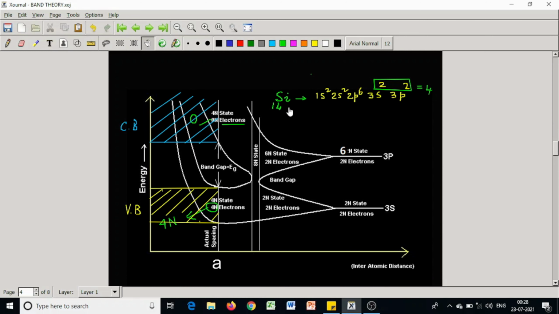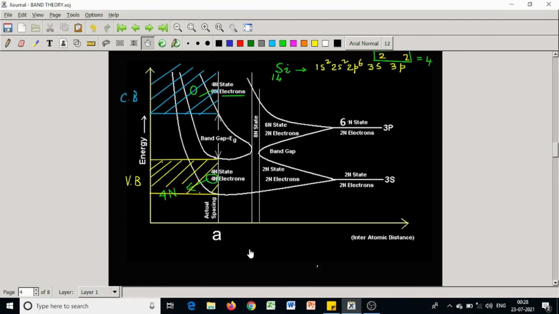Now, this is the energy diagram for silicon atom. This is the energy axis and this is the interatomic distance. Look, as silicon atoms come close together, interatomic distance decreases.